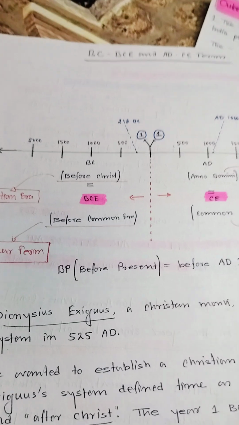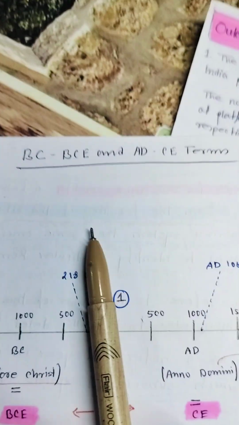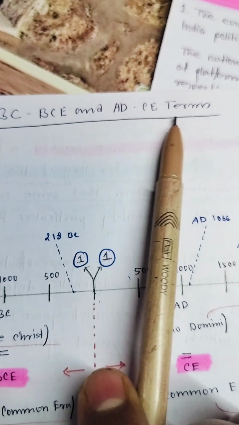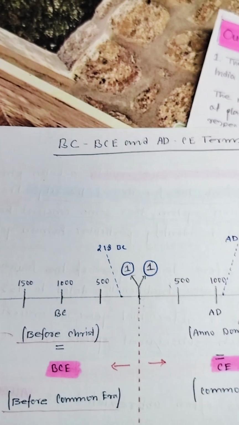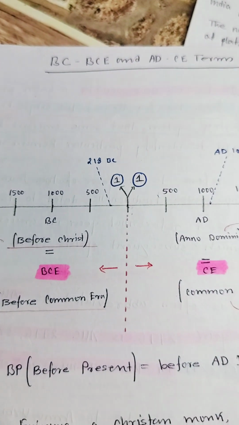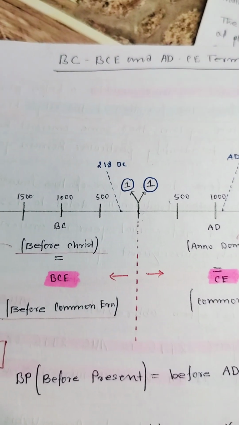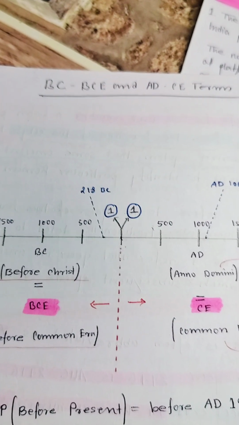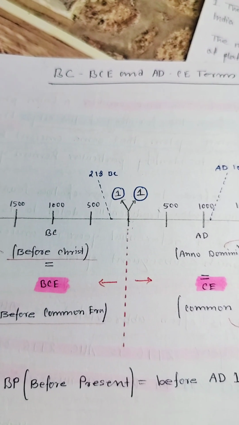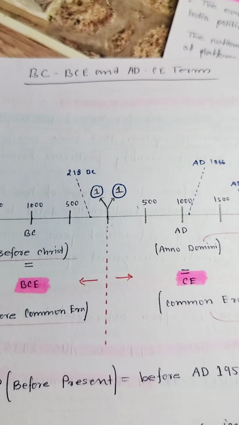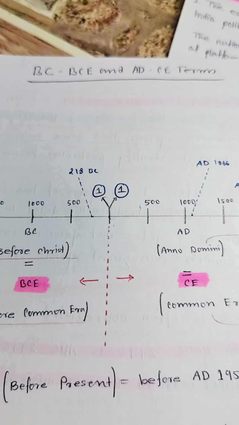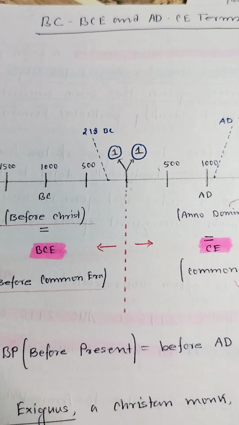So we will be coming to my notes over here. You can see BC, BCE, and again AD, CE terms. If we are reading our notes, syllabus, books, newspaper or anything else related to history, sometimes it mentions BC, sometimes BCE, again AD, CE. Most students get confused between these four terms. What does BC stand for, what does BCE stand for, what do AD and CE stand for? Now I will try to help everybody.